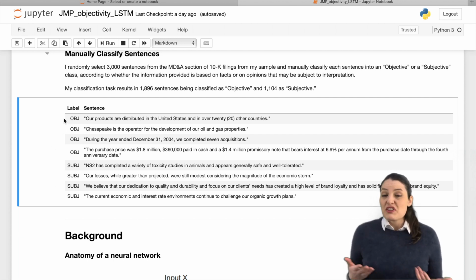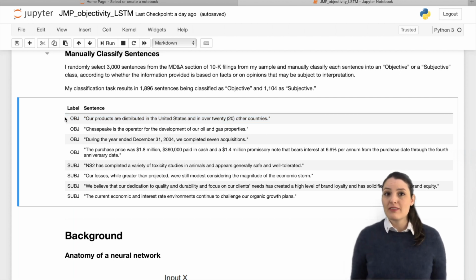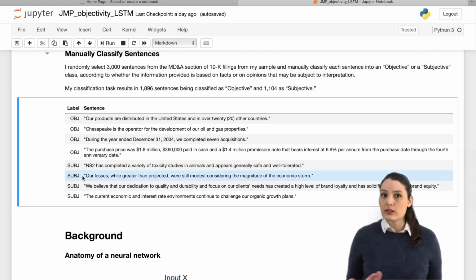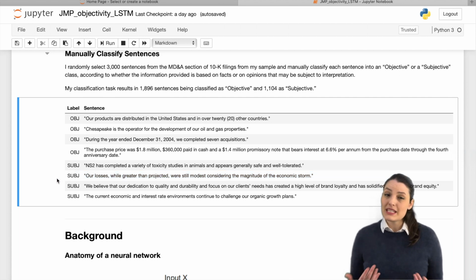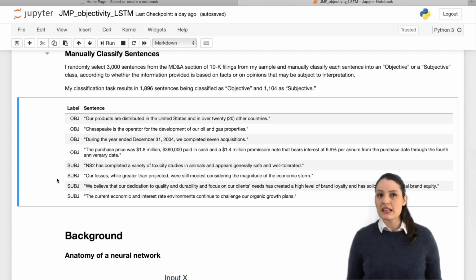For instance, the first sentence, "Our products are distributed in the United States and in over 20 other countries," is objective because it presents factual and verifiable information. In contrast, the sentence, "Our losses, while greater than projected, were still modest considering the magnitude of the economic storm," is subjective because it is based on an opinion and a particular interpretation of an event. My classification task results in about 60% of the sentences being classified as objective and 40% as subjective.